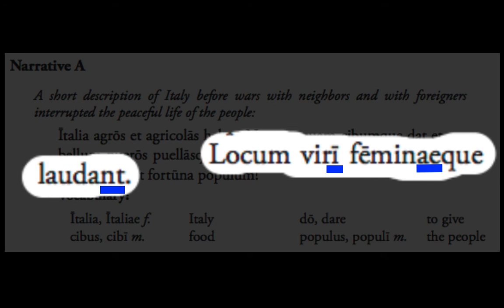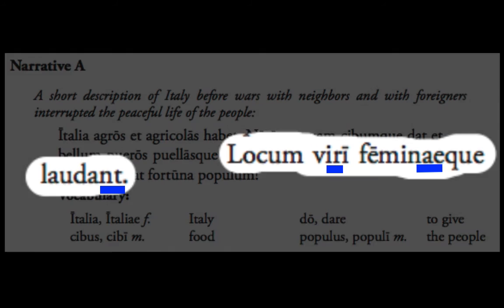You'll also notice that the verb laudant is plural. That nt makes it plural. If it were singular, it'd just be laudat with that t. That plural verb further reinforces that your subject has got to be plural. They have to agree. We never say we is or they is, right? That's a plural subject with a singular verb, or vice versa. And locum is singular, whatever case it is. It can't be a plural with that ending. So viri and feminae are plural, nominative, and they then match up with laudant.